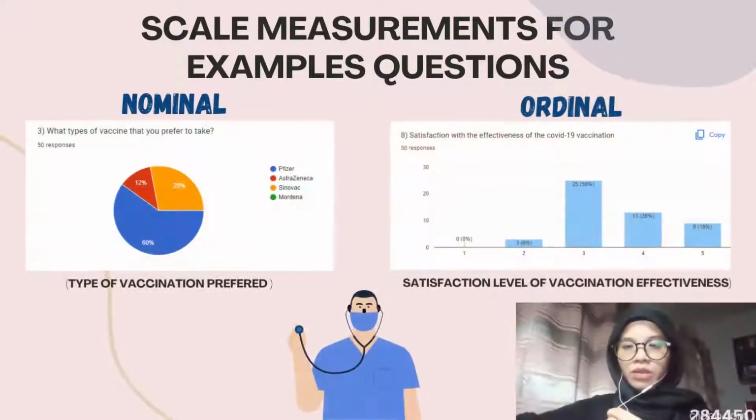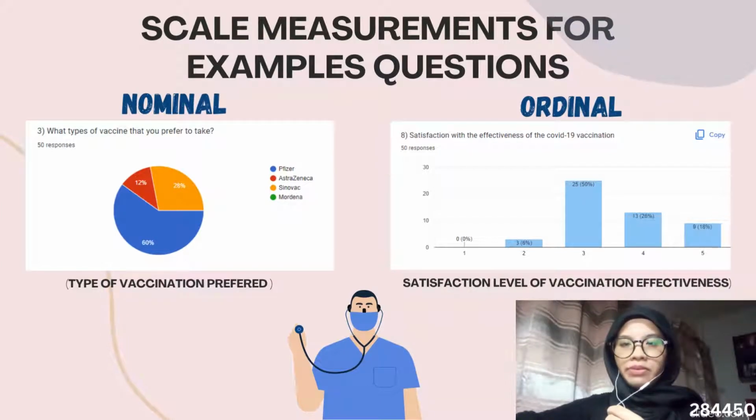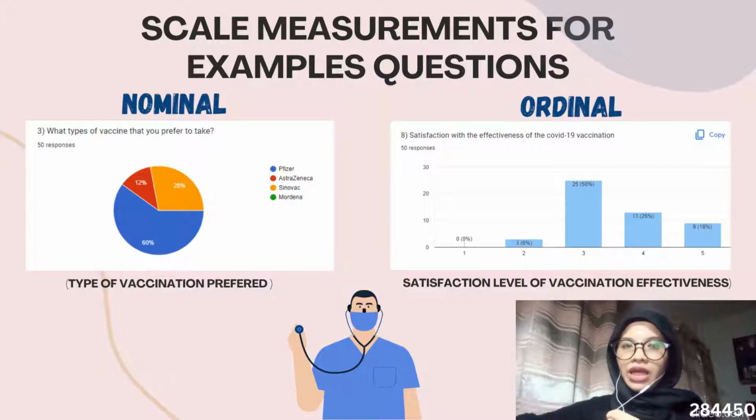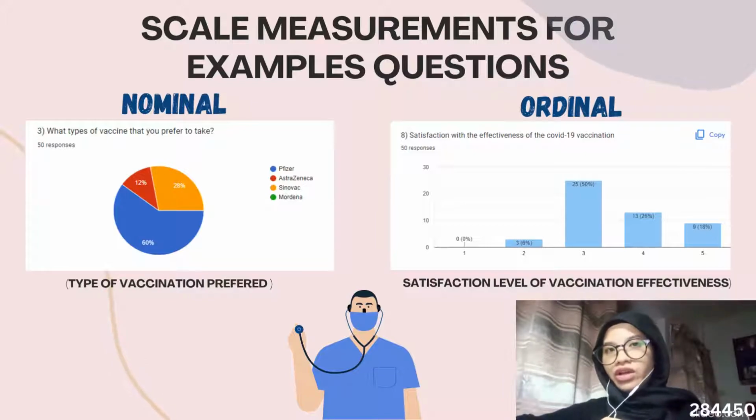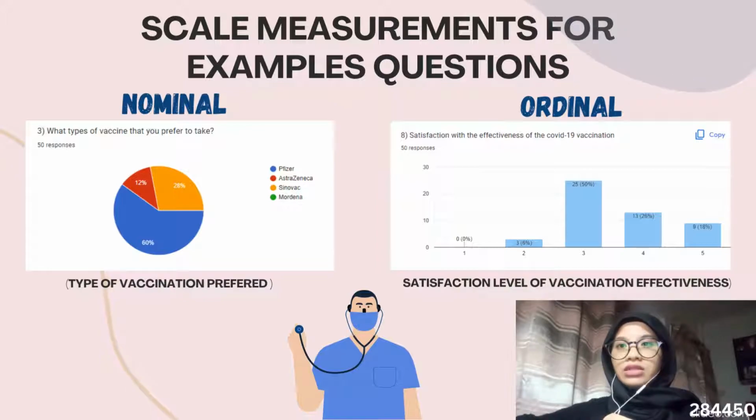Next are the example questions that we use to ask the respondents based on the measurement scales that we already chose. The first measurement scale is nominal, and the example question is what type of vaccine do you prefer to take. And the highest percentage goes to Pfizer, which takes 16% of the chart. And the second measurement scale is ordinal, and the example question is the satisfaction with the effectiveness of the COVID-19 vaccination. And the highest scale goes to the neutral state, which takes 50% of the chart.